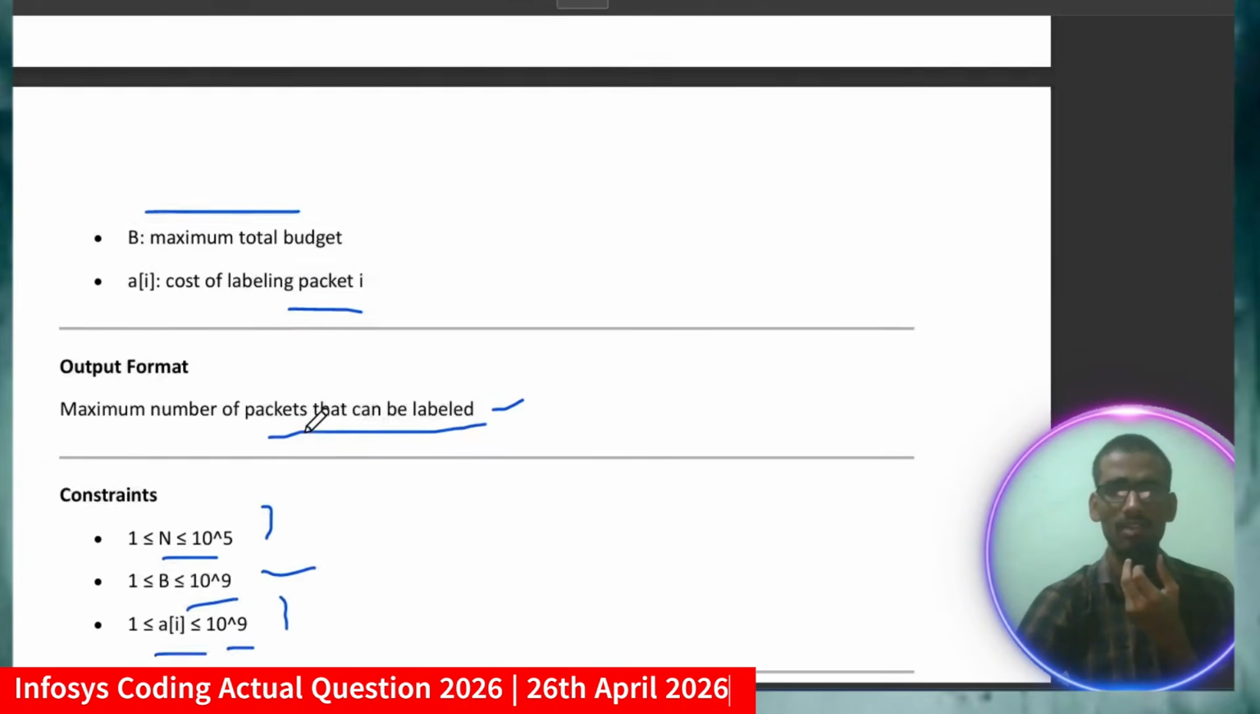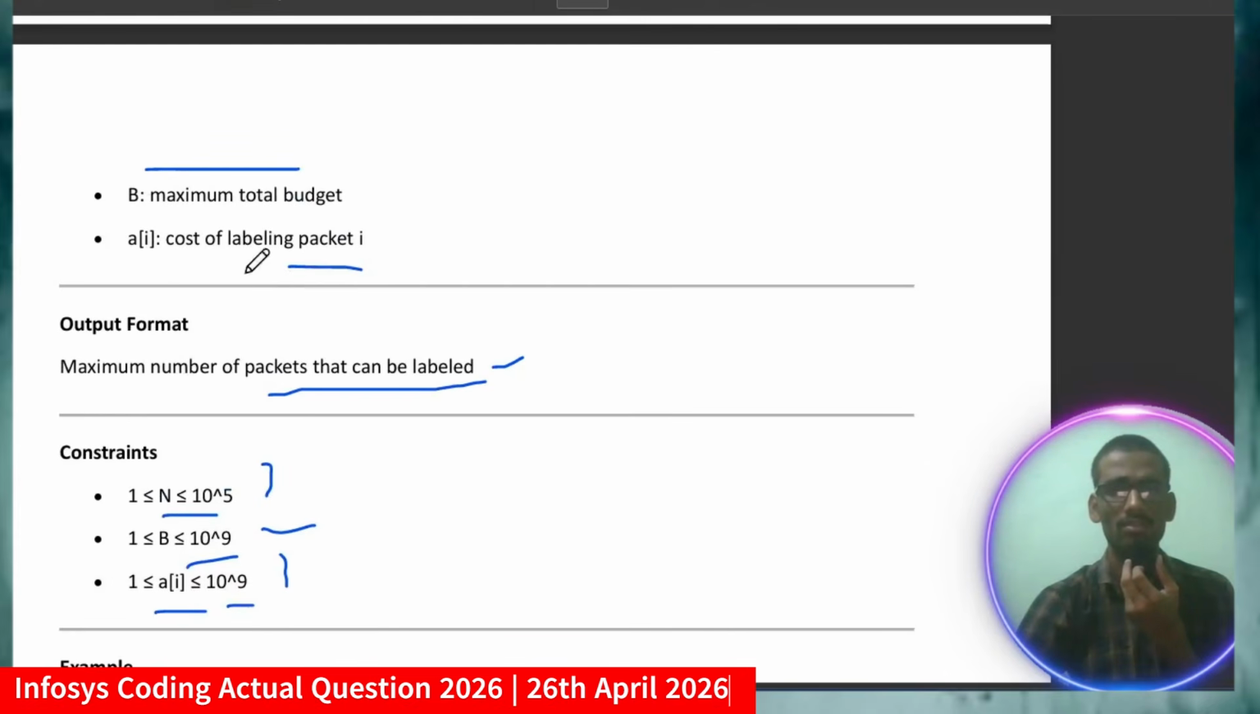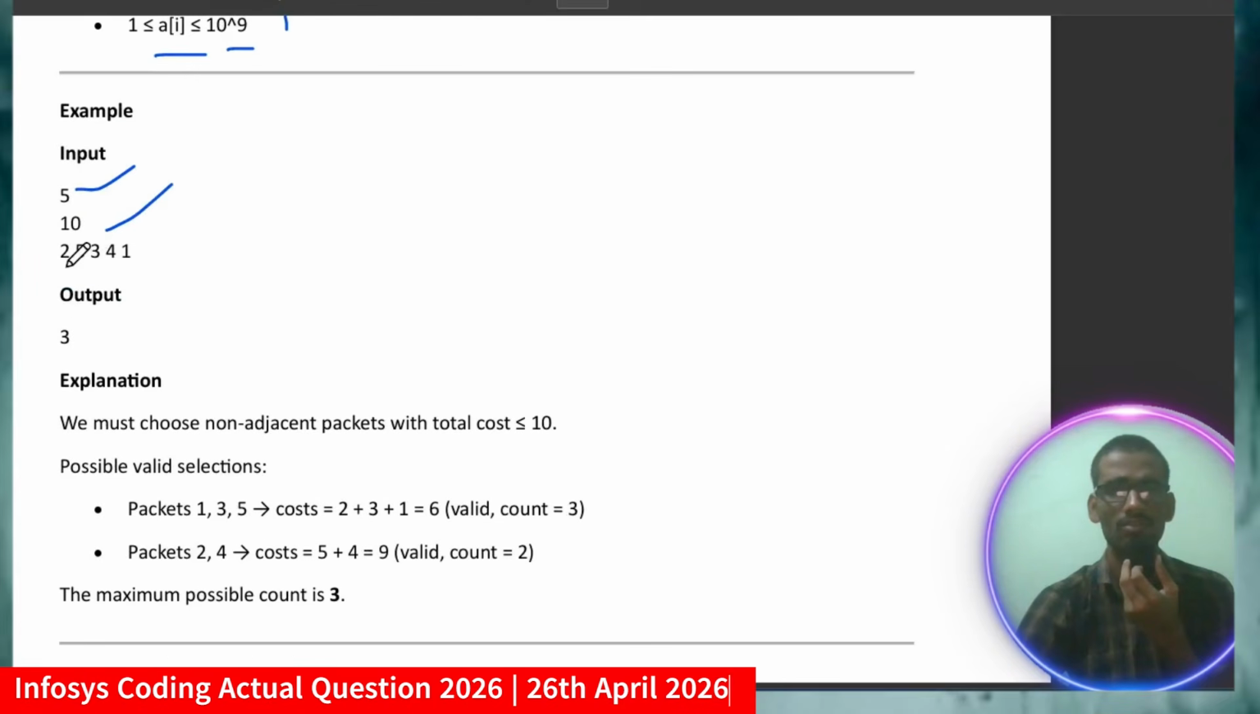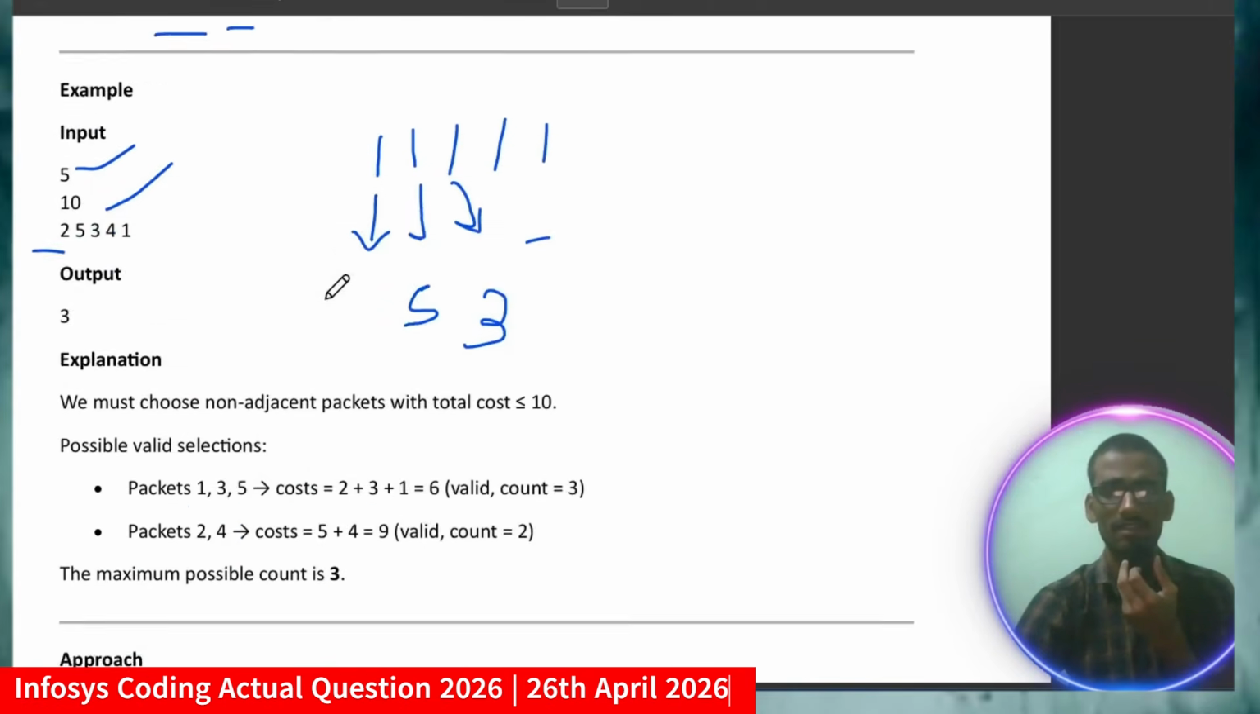Next, the maximum total budget is 10. So you have a total budget of 10. Now the cost of labeling each packet is given: 2, 5, 3, 4, 1. It means suppose there are 5 packets, 1, 2, 3, 4 and 5. For packet number 1 the labeling cost is 2, for packet number 2 it is 5, for packet number 3 it is 3, and so on. You have to find the maximum number of packets that can be labeled.